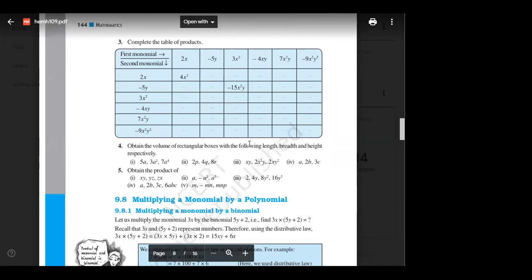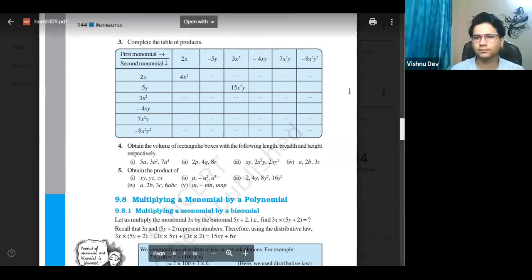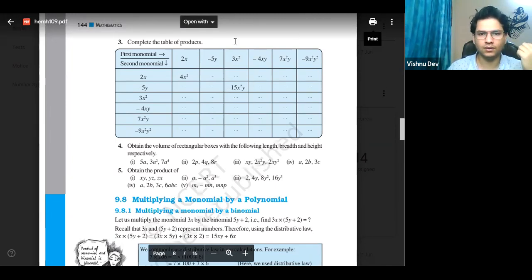Fourth one, fifth one. Any doubt in fourth and fifth? Tell me, any doubt in fourth and fifth? Tell me, Sanvi? No, sir. No? No, sir. Okay, chalo.